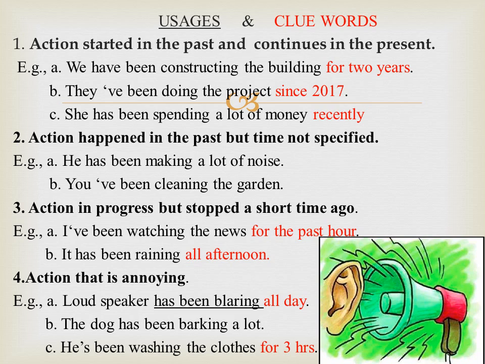It has been raining all afternoon. The rain was in progress in the past, but it has stopped just now. The result is visible in the present. That is, we can see the pool of water on the road.